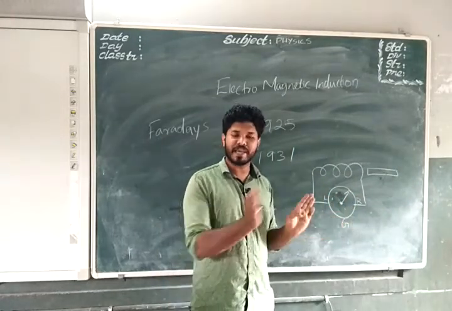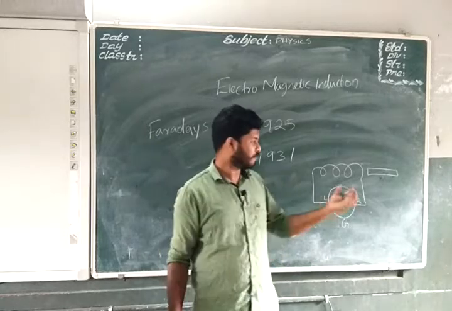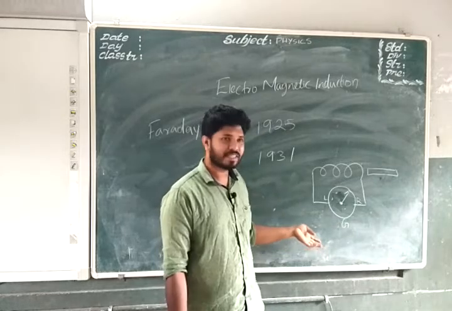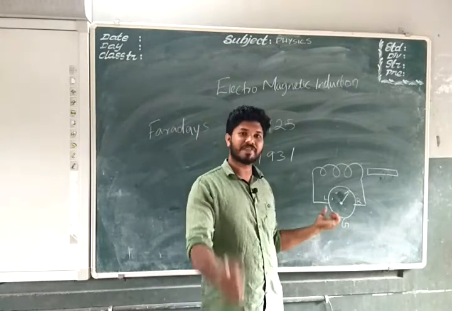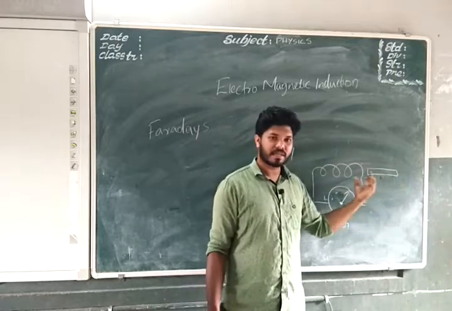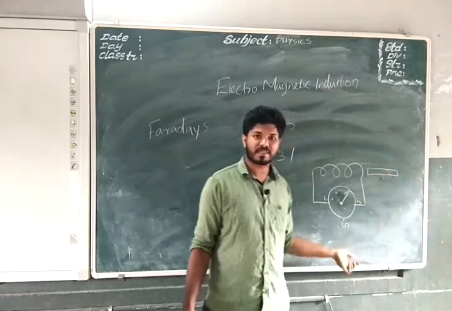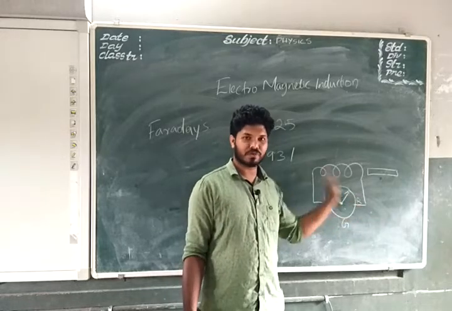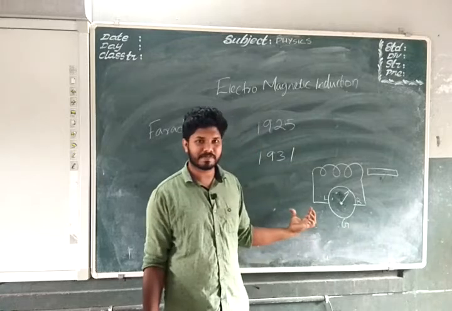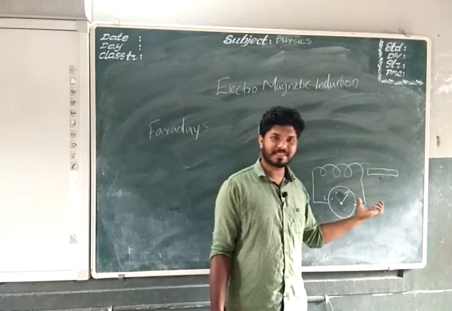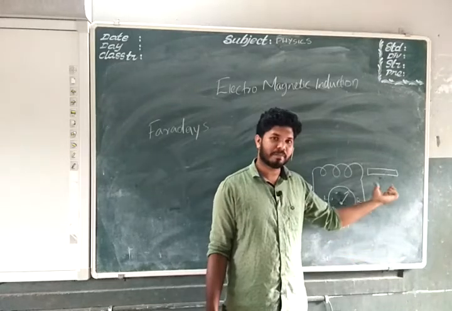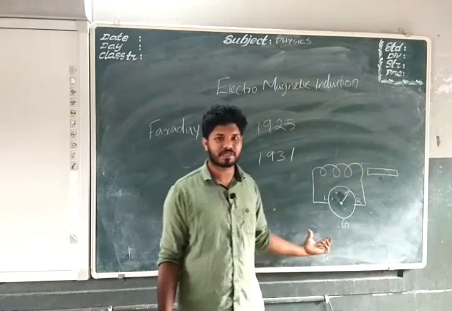So whenever we move either magnet or coil, there is a presence of electric current. And he also observed that whenever we increase the speed of this motion, if you are taking this in and out very fast, what happens? The galvanometer shows deflection both ways very fast. That means more current flows at that time. So if you are increasing the speed, more current will flow through the coil. If you are making it stationary, no current flows in the circuit.